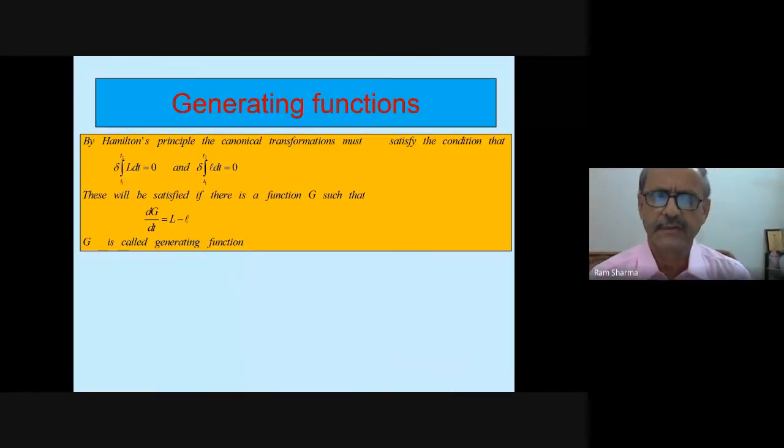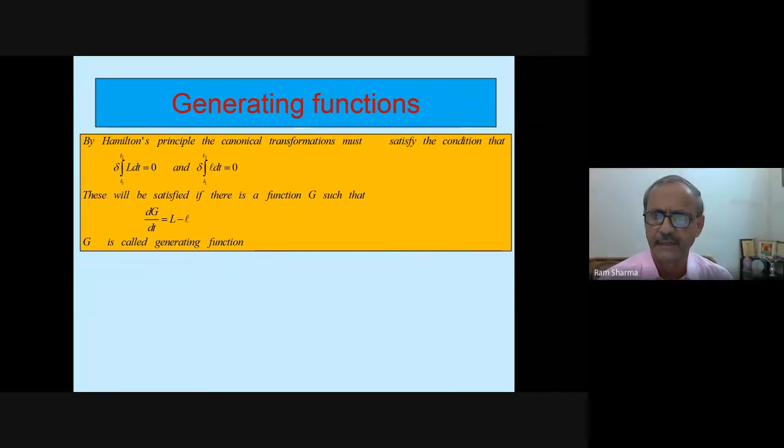Generating function. By Hamilton's principle, the canonical transformation must satisfy the condition that delta of integral T1 to T2 L dt equal to 0 and delta of integral T1 to T2 small l dt equal to 0. This will be satisfied if there is a function G such that dG by dt is equal to L minus small l.